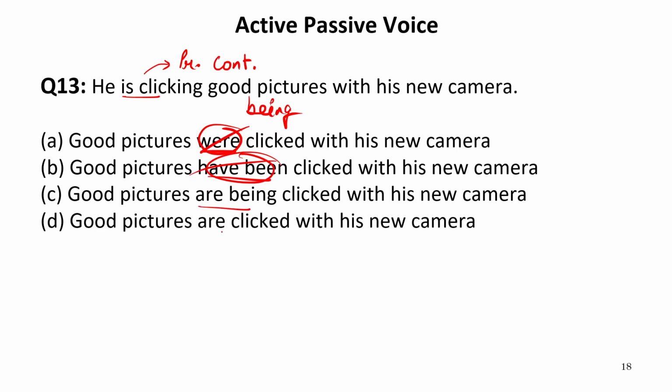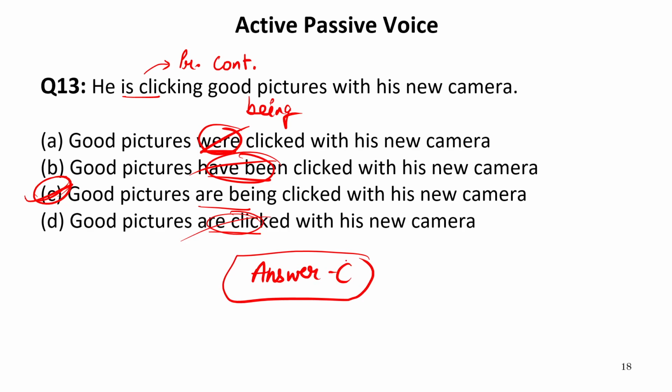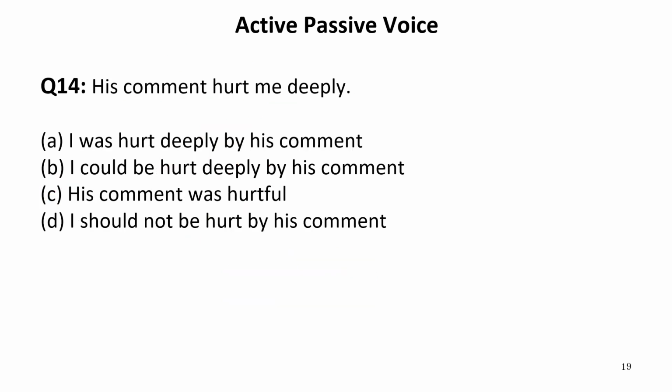Are being. Now in the last option it is given are clicked. Being is not given. So this again cannot be the answer. C option will be the correct answer because this is the required option. So our answer is C. The correct passive voice will be, the pictures are being clicked with his new camera. Now let us move to the next one.